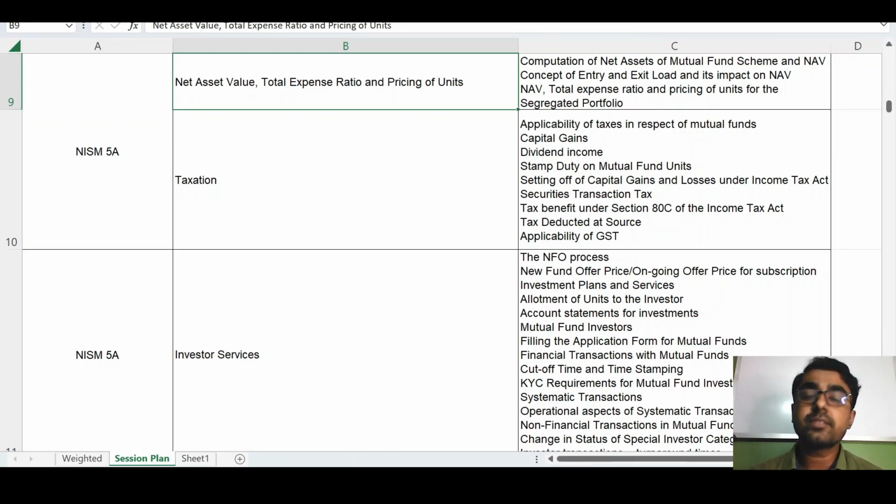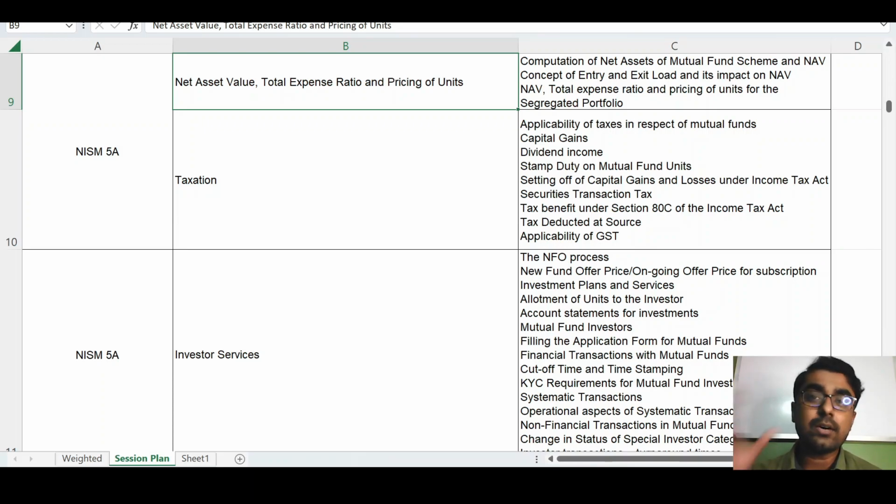Next is the total expense ratio. What is the total expense ratio? Investors invest through the AMC, and through the AMC the investor invests in different assets, right? So the AMC, the mutual fund companies, or the mutual fund distributors take some commission from the investor, and that commission and other expenses should have some limit.